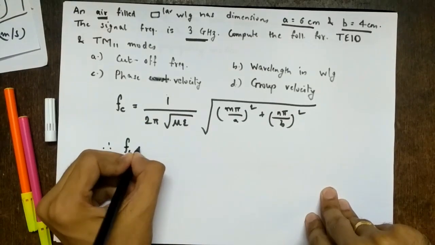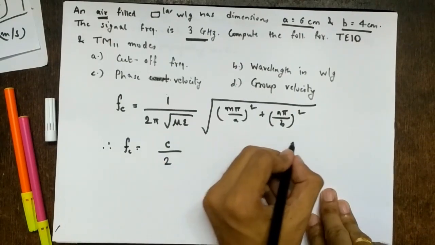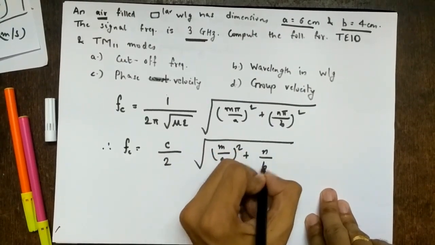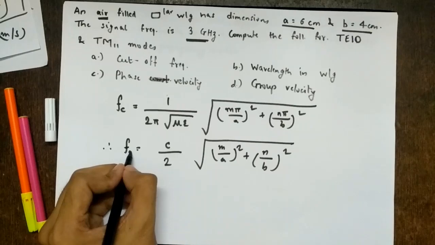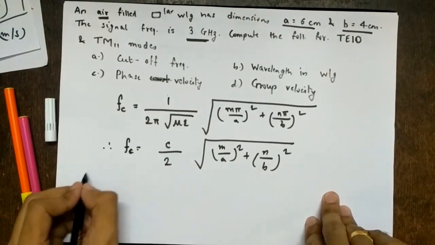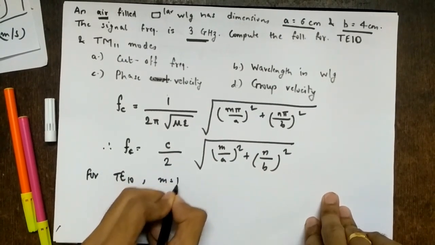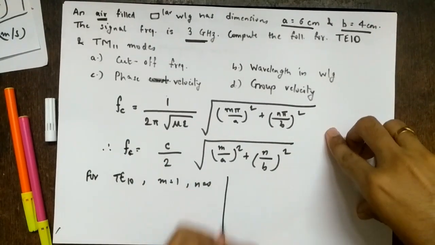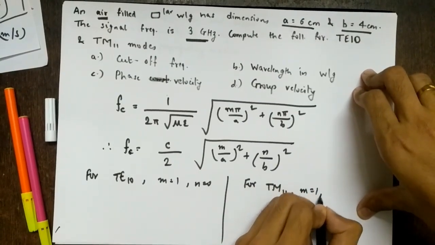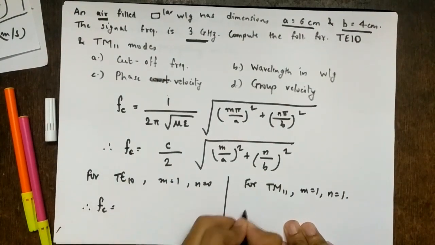So some textbooks will directly use this expression, c by 2. If I remove the pi, it will be m by a the whole square plus n by b the whole square. This is for when the dielectric is there, right? So c is 3 into 10 raised to 8. For TE10, m is 1, n is 0. Similarly for TM11 we can say m is 1, n is 1, right? So we'll find the corresponding cutoff frequency.